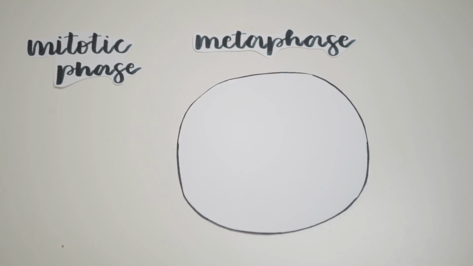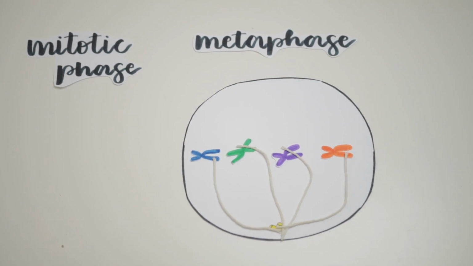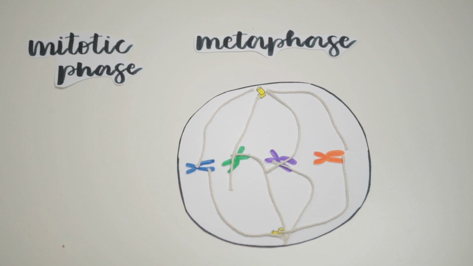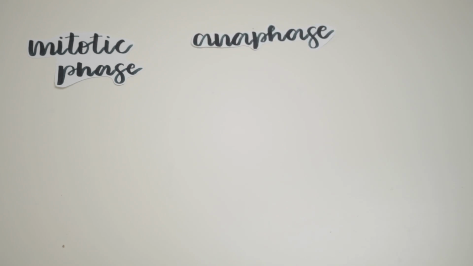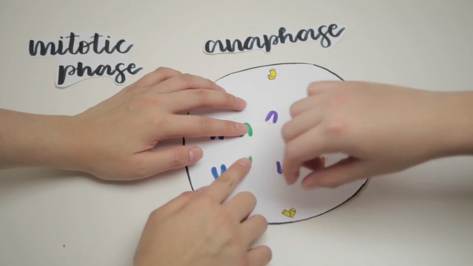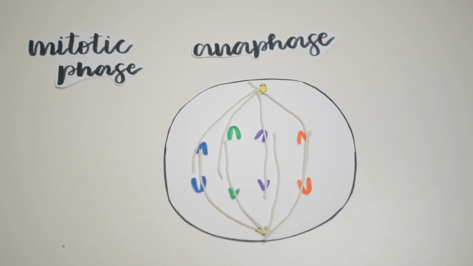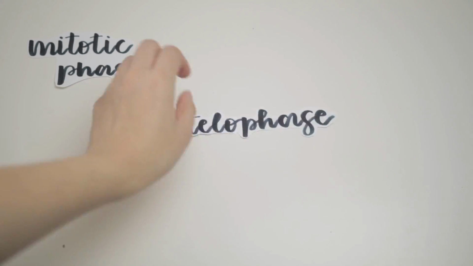Next, in metaphase, the spindles capture all the chromosomes and line them up at the middle of the cell, preparing for division. Next is anaphase, where the sister chromatids separate from each other and are pulled towards the opposite ends of the cell. Next is telophase and cytokinesis.